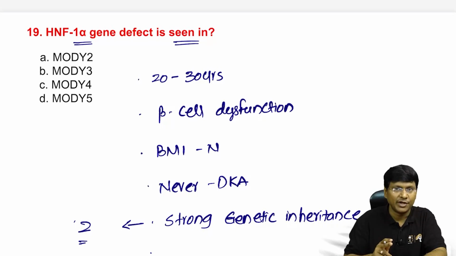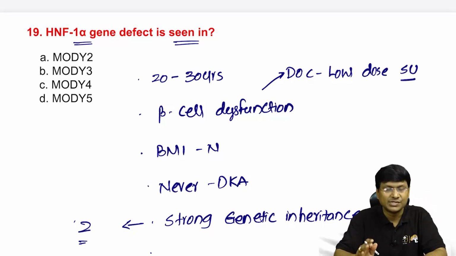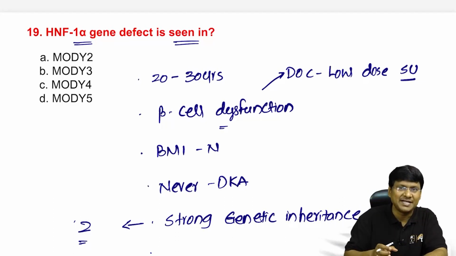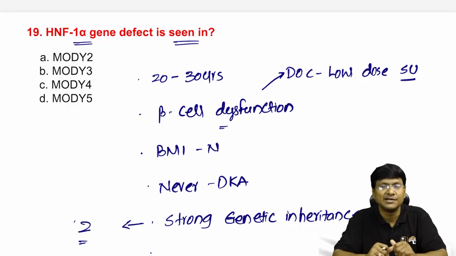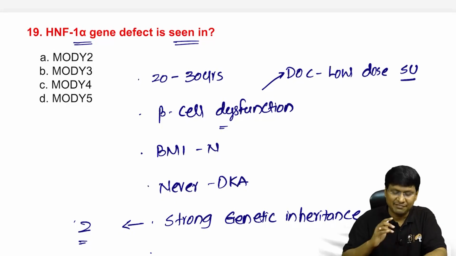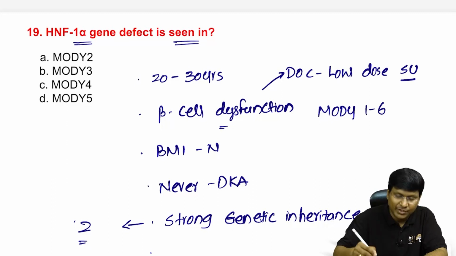And in case of MODY, where there is beta cell dysfunction, what is the drug of choice? The drug of choice in case of MODY will be low dose sulfonylureas, right? And the low dose sulfonylurea that we give is glimepiride. That is what we give to stimulate the beta cells, and there will be release of insulin from the dysfunctional beta cells. Now, if you take this MODY, we have the MODY types, that is MODY 1 to 6.